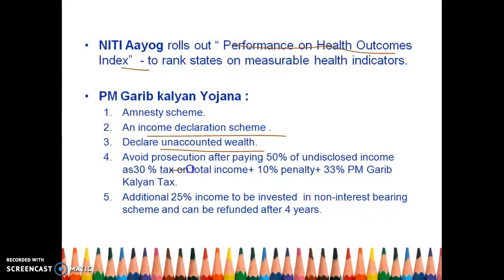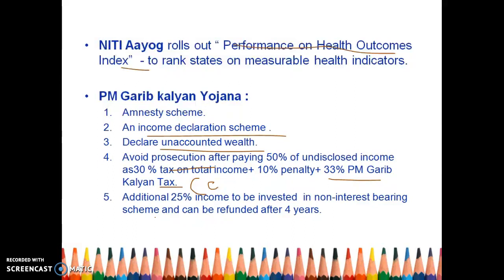So this is the option. This is the benefit of this scheme. Pay 50% of the unaccounted wealth. How? 30% tax on total income, 10% penalty above that, and 33% Pradhan Mantri Garib Kalyan cess. This is the cess. So this is the whole scenario.